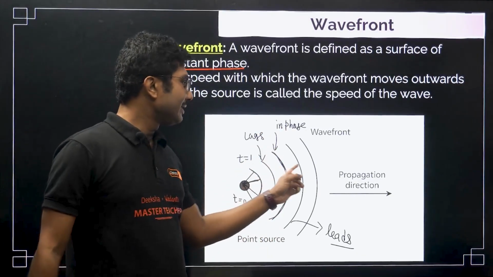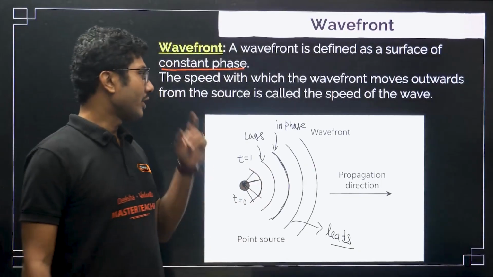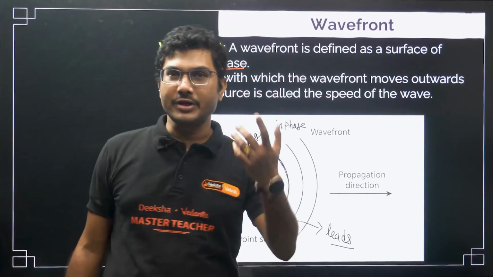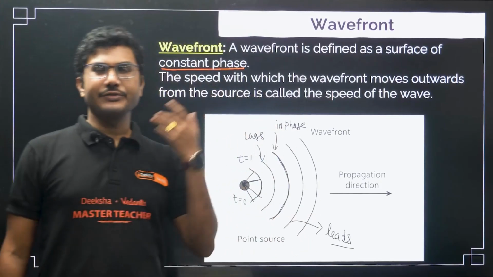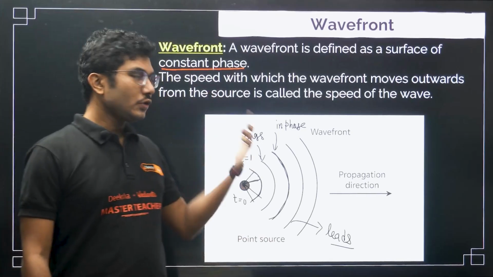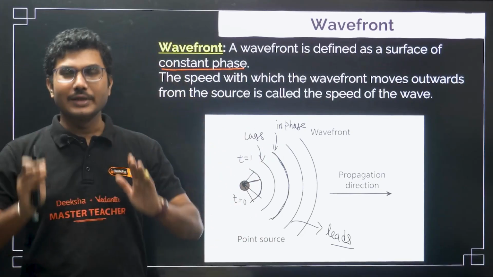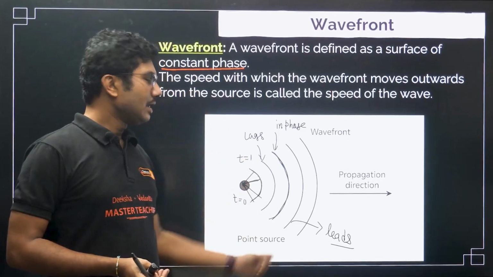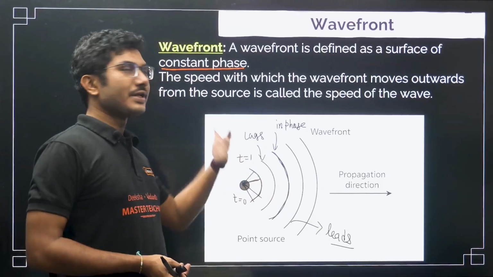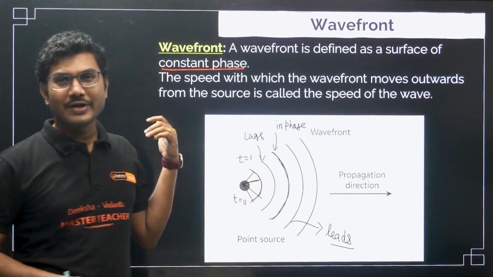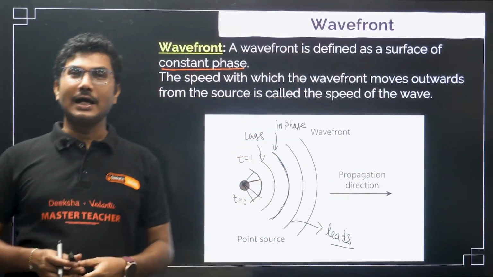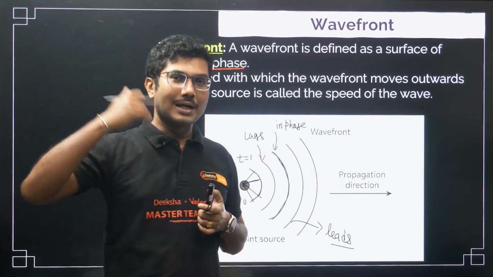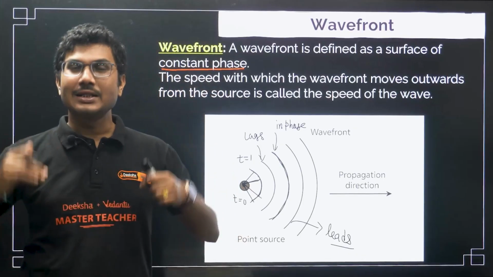Now, all these things are called wave fronts. All of them are basically wave fronts. For example, the batch of 25-26, the batch of 26-27. All of you are in phase, being from a particular batch, a particular class of students. Whoever is behind you lags in phase, and whoever is ahead is leading in phase. Clear? Always try to remember using real examples, that helps you retain the concept better.